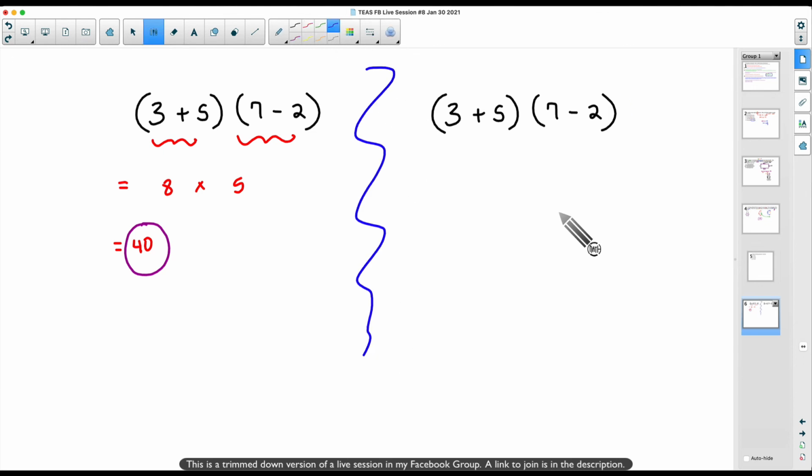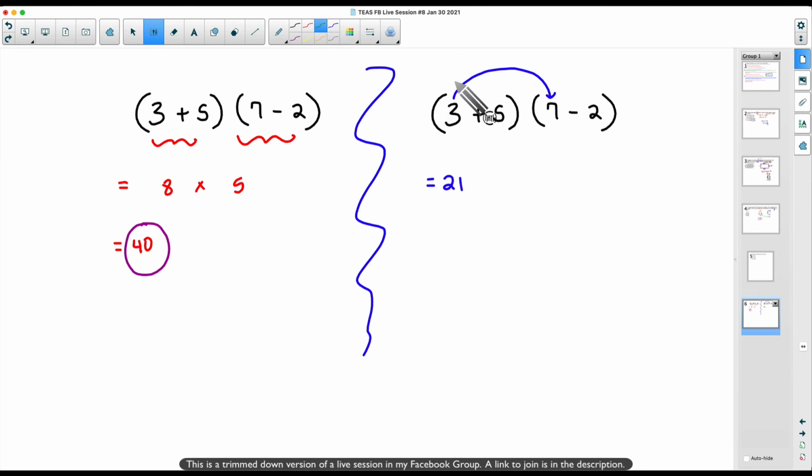The distributive property. If that sounds remotely familiar, great. What I'm going to do is take this 3 and, instead of adding it to 5, distribute it to this 7. And every time I distribute, I'm going to multiply. 3 times 7 gives me 21.